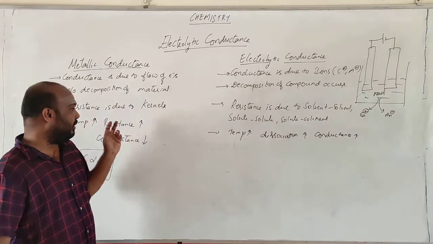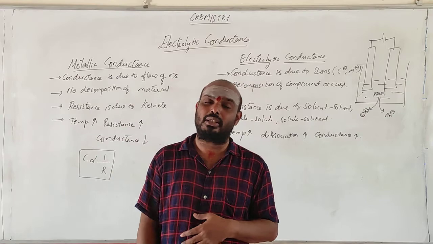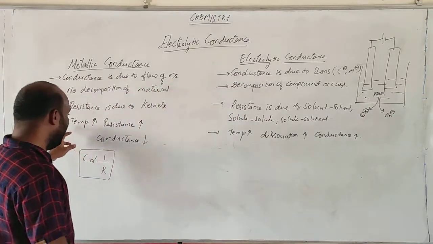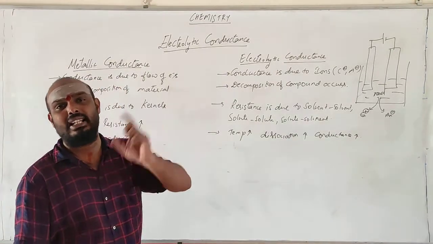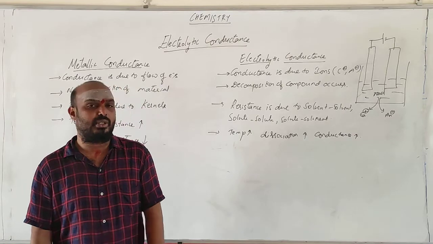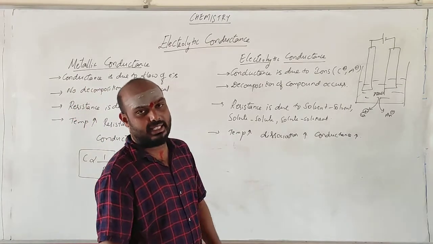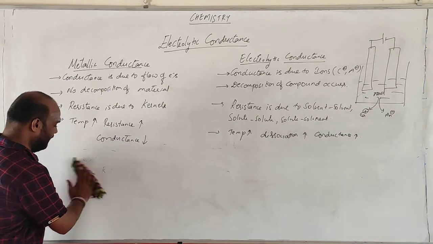Here resistance is due to the kernels. Here resistance is due to the viscosity between the solute and the solvent particles. Right? And temperature increases, resistance increases, conductance decreases due to the vibrations of the kernels. Here, temperature increases, dissociation increases, so that the conductance increases. This is what we have with respect to the electrolytic conductance.